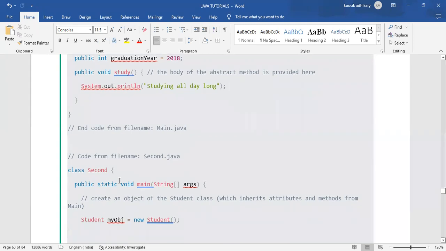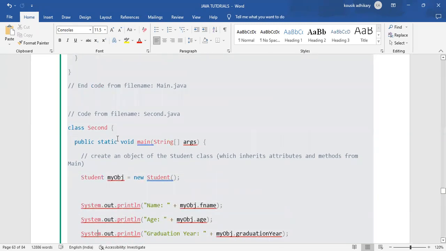So in that main class, having the main method, we have created an object of that student class. That student class is a different class, where we have inherited all the data of the abstract class.